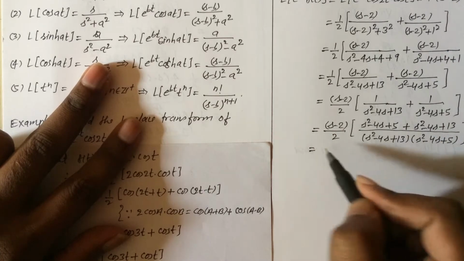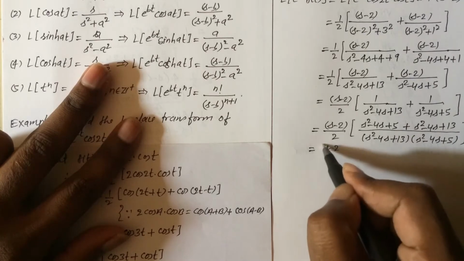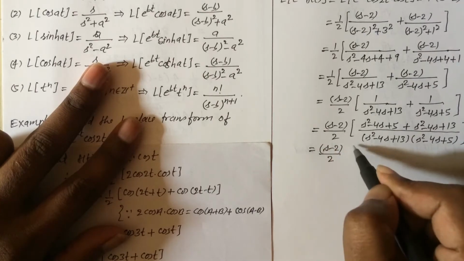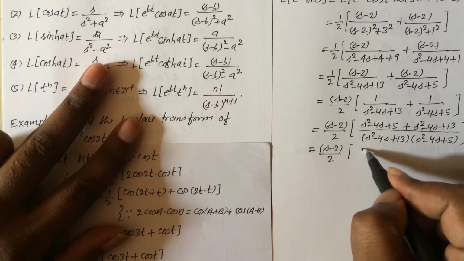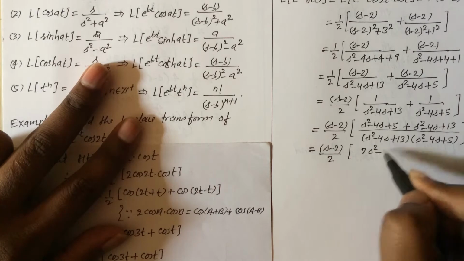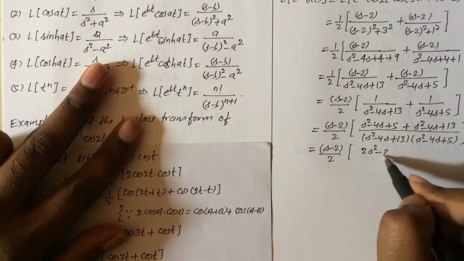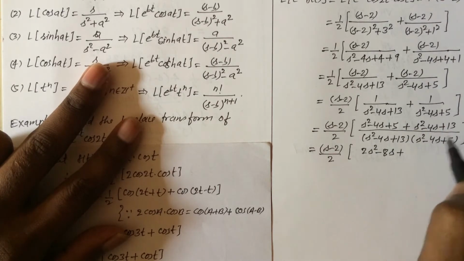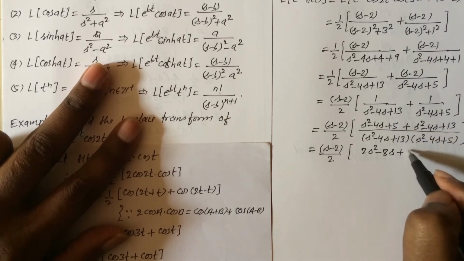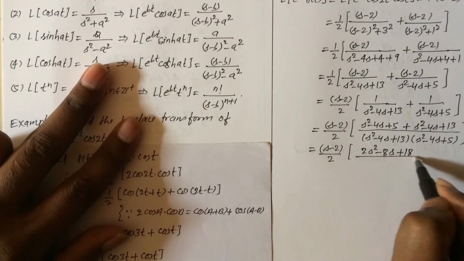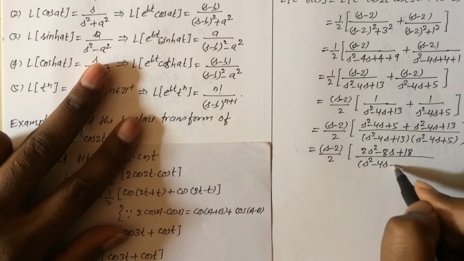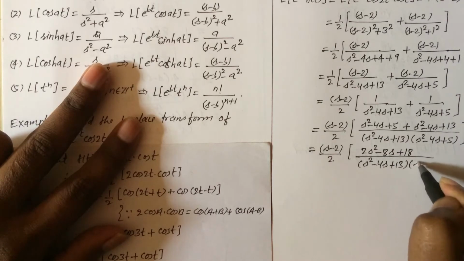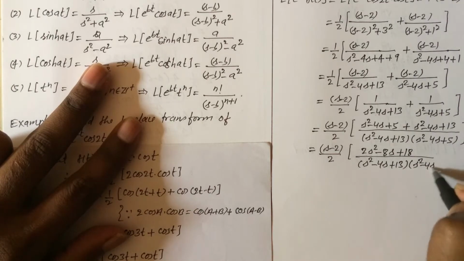So this equals s minus 2 by 2, so add them: s square plus s square, that is 2s square, minus 4s minus 4s, that is 8s, and plus 13 and plus 5, 18, divided by s square minus 4s plus 13, then s square minus 4s plus 5.